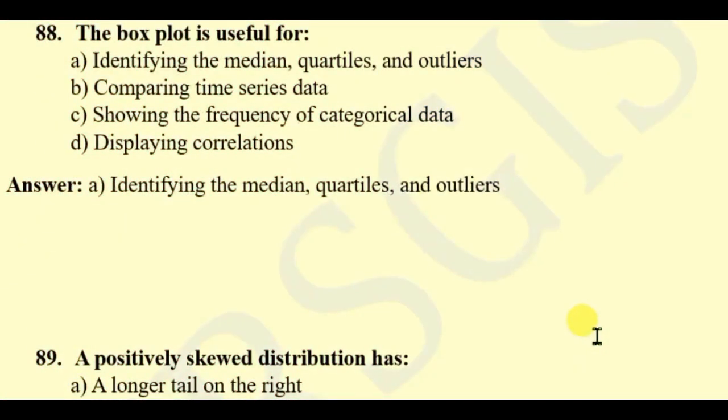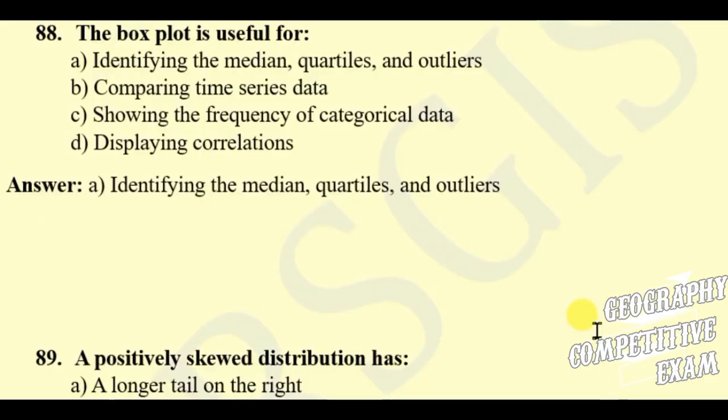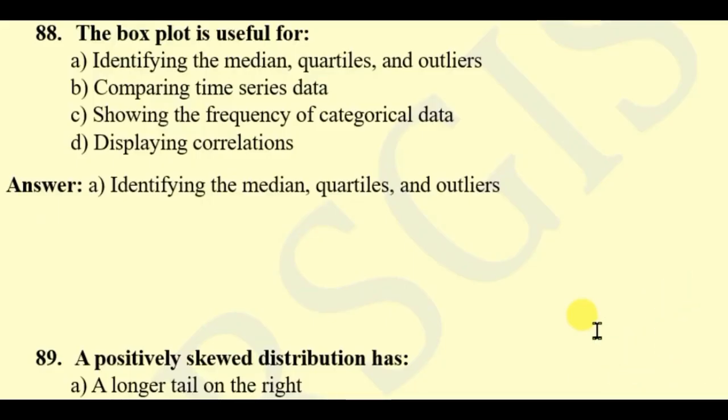Question 88. The box plot is useful for: identifying median, quartiles and outliers, comparing time series data, showing the frequency of categorical data, displaying correlations. Here the right answer will be identifying median, quartiles and outliers.